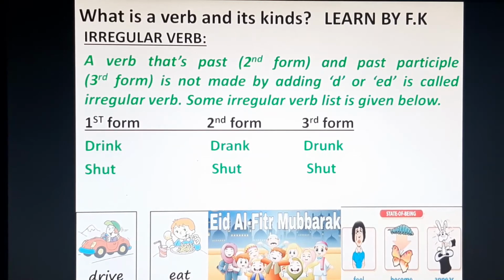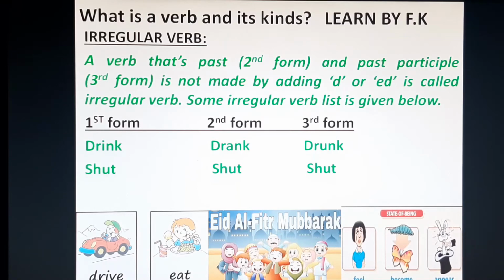Now the second type of verb is the irregular verb. A verb whose past form, the second form, and past participle, the third form, are not made by adding d or ed is called an irregular verb. By the meaning of this word, you can easily understand that an irregular verb is made without using the rules of d or ed.